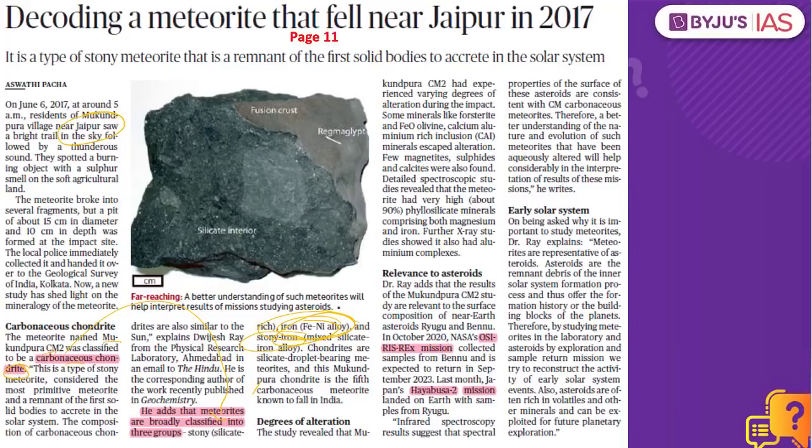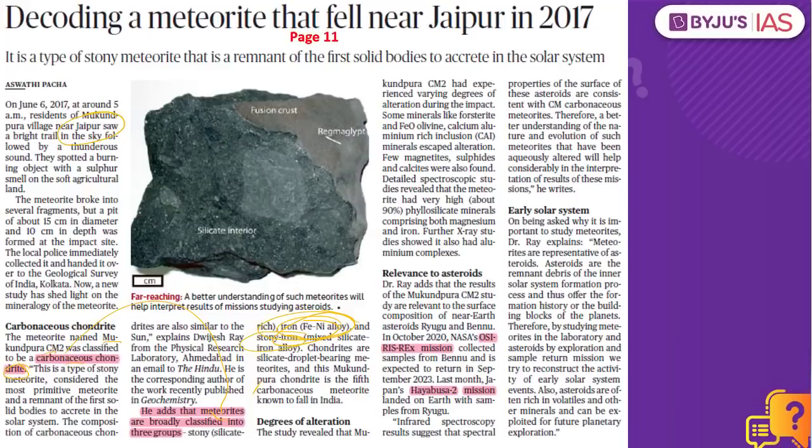So what is the difference between the stony, the iron as well as the stony iron? Basically, when we are speaking about the stony type of meteorite, they have the silicate minerals, and chondrites happen to be one form which falls under the broad classification of stony or the silicate rich meteorite. So when we are speaking about the chondrites, these are the most primitive meteorites, that which is remnant of the earliest of the solar system. So the minute Survey of India is able to analyze it, we would be able to understand the historical precedence of our solar system. That happens to be the significance of this particular meteorite.